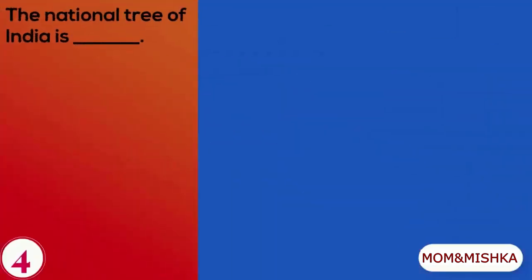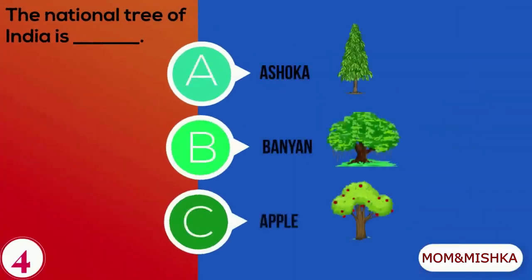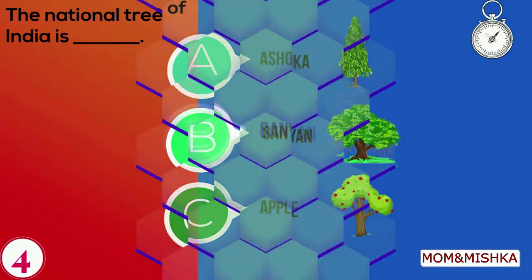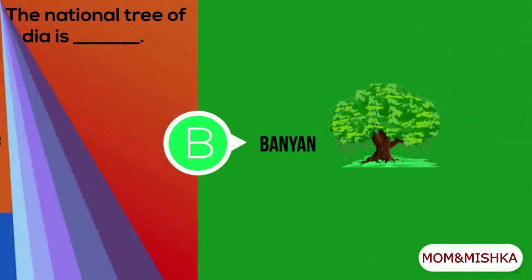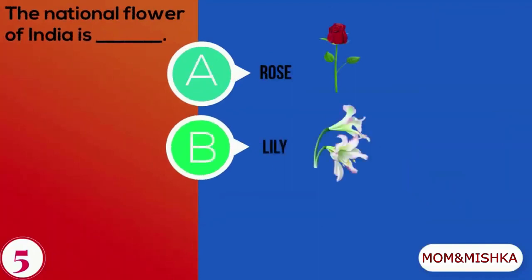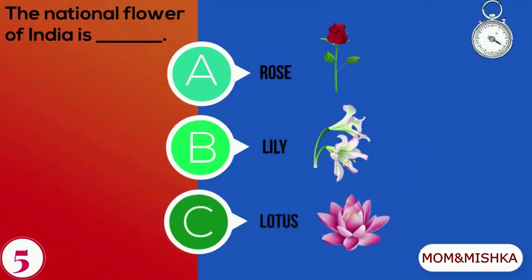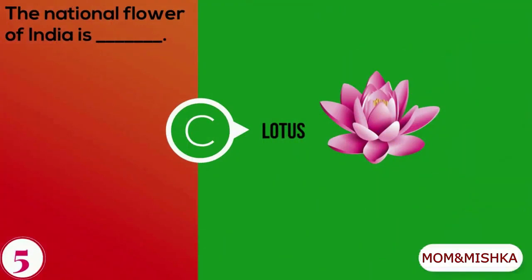The national tree of India is A. Ashoka, B. Banyan, C. Apple. The national tree of India is banyan tree. The national flower of India is A. Rose, B. Lily, C. Lotus. The national flower of India is lotus.